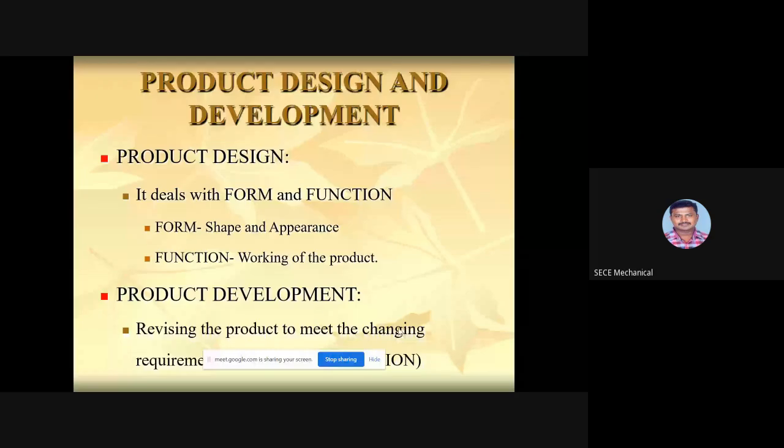Is the screen visible? Whether my screen is visible to you? Yes, sir.